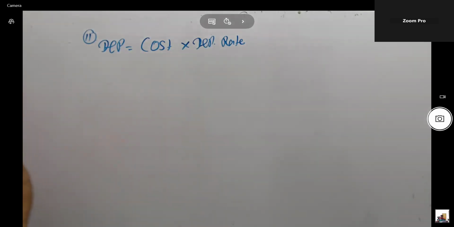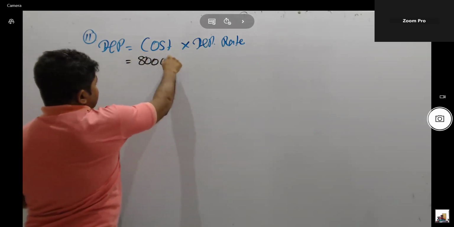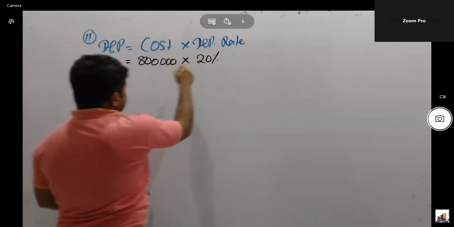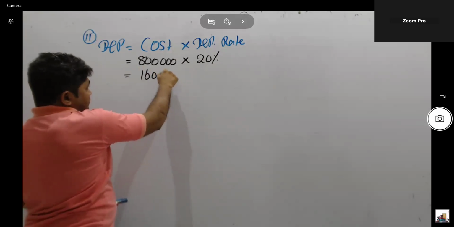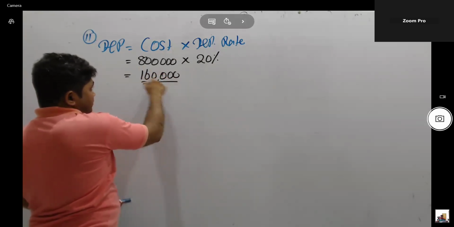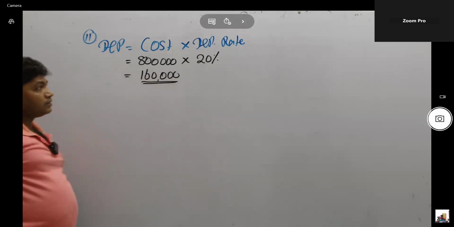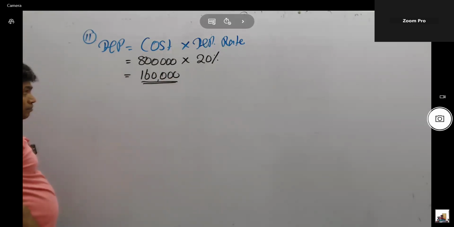Keeping depreciation equals cost value 800,000 and annual rate is given 20%. Therefore, this is the way you have to calculate depreciation. Cost value and depreciation rate is given. Therefore, cost value into depreciation rate, annual depreciation can be calculated.